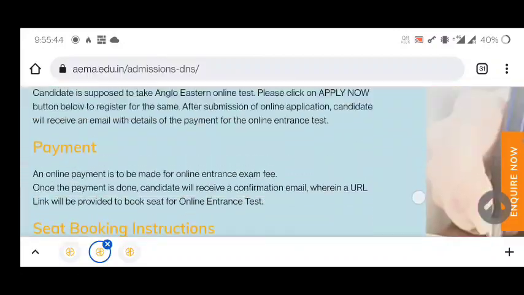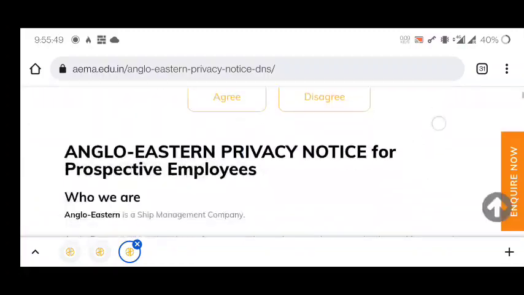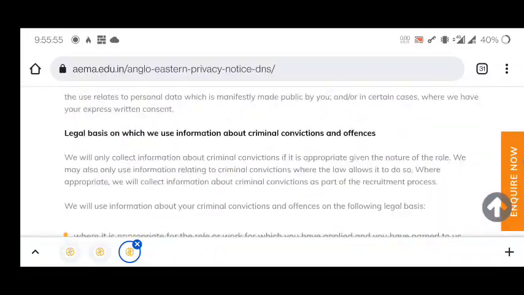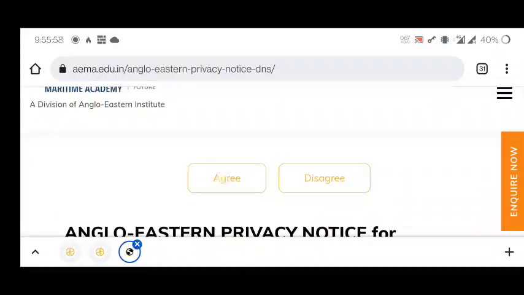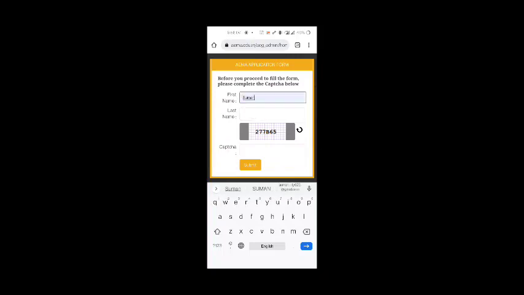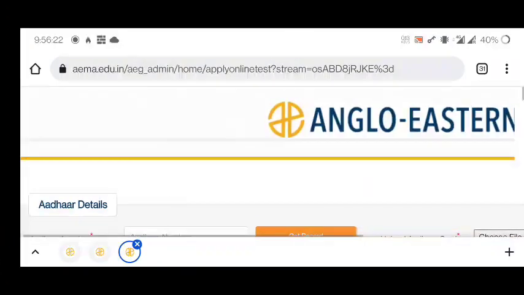So now I will show you how to apply. Once you click on this apply now button, you will come to this page. There some information is available, so you have to read all the things, and then you have to click on agree. Now you have to fill in the first name and last name. Let me put my name only. Okay, this is the form you can see.